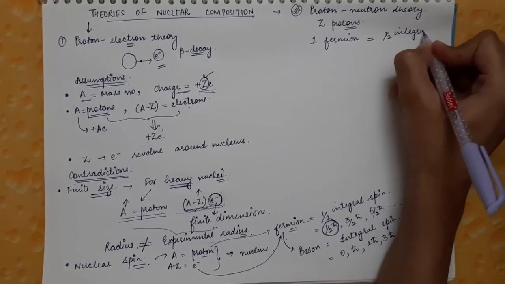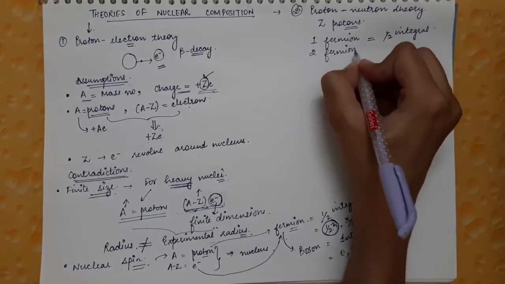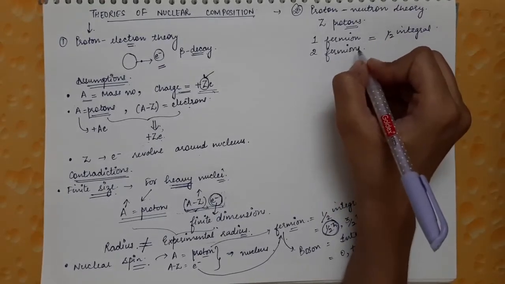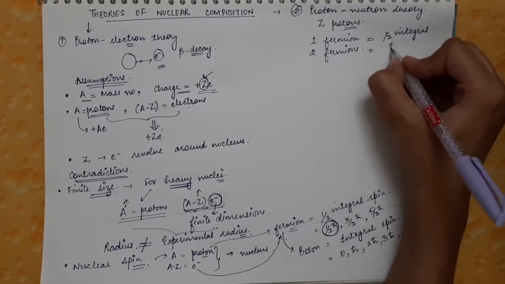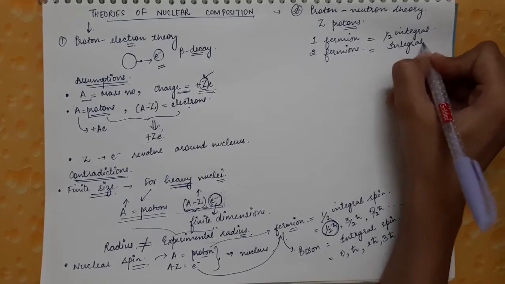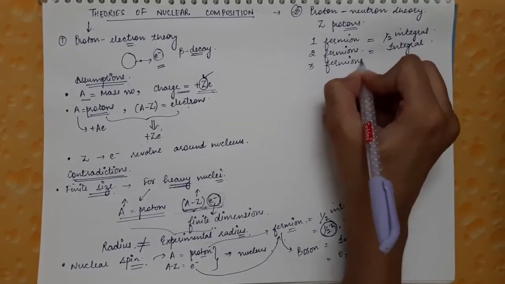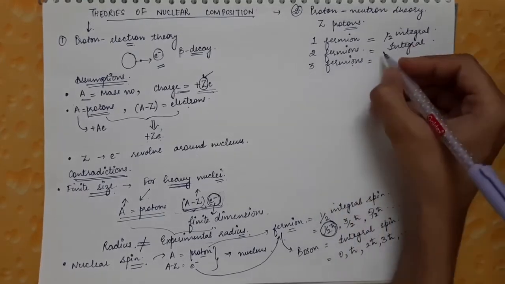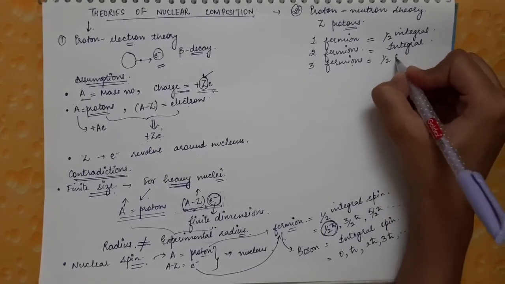If there are two fermions, each with half integral spin, the spin of the whole system will be integral. If there are three, an odd number of fermions, the spin of the whole system will again be half integral.